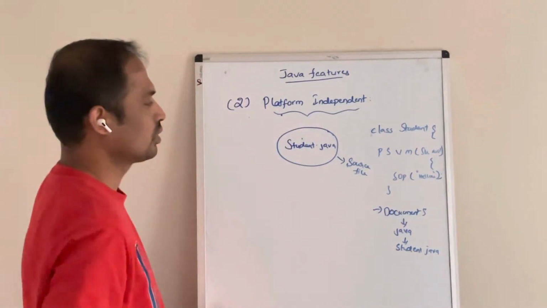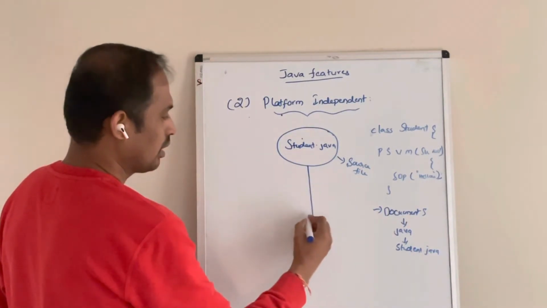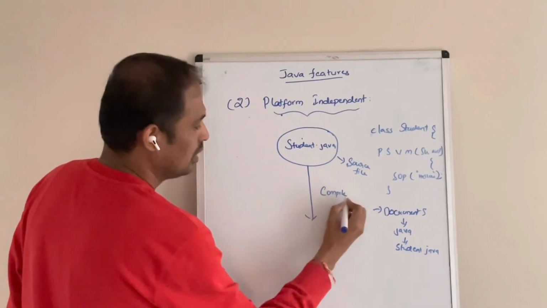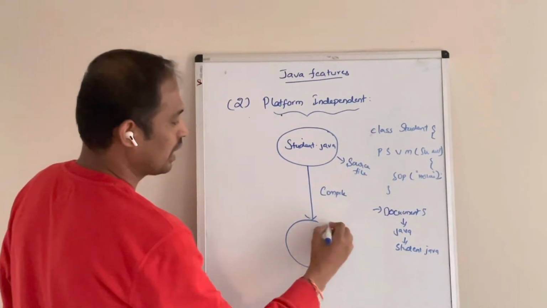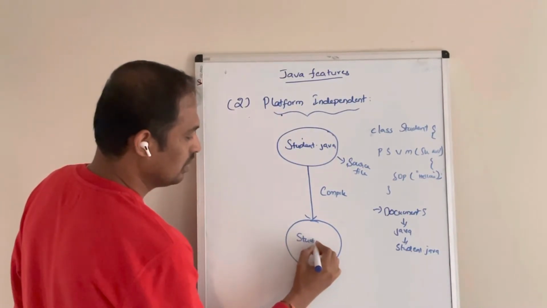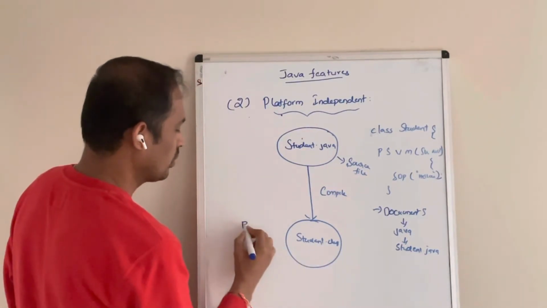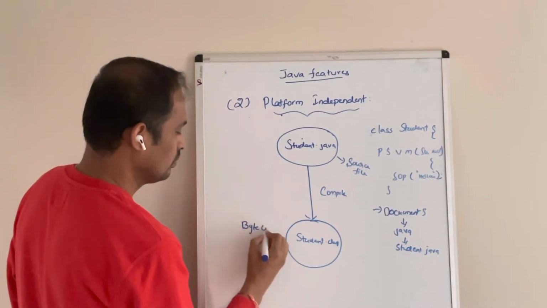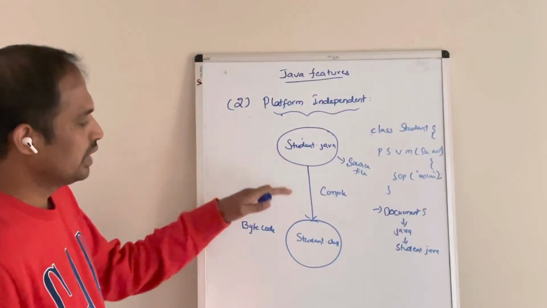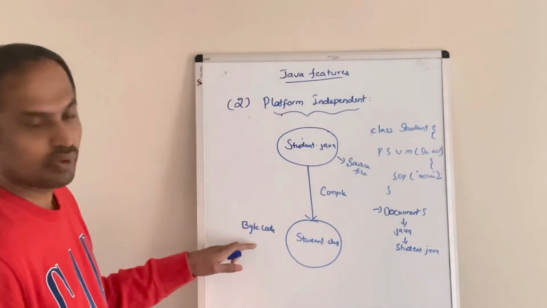Once the source file has been created, we are going to compile it. Once we compile this program, a Student.class file will be generated. This is in bytecode. Whatever the source file is converted to, the Student.class file, is in bytecode format.